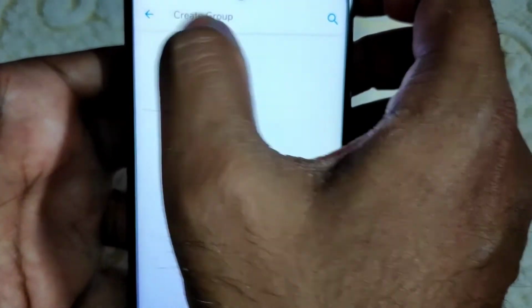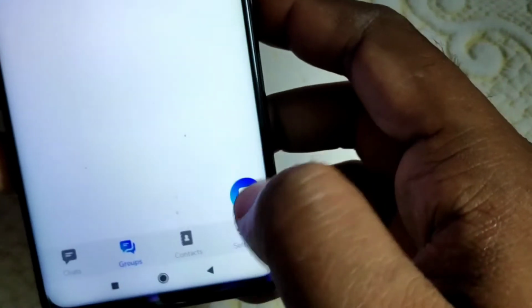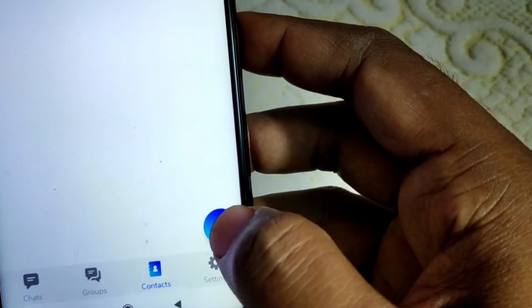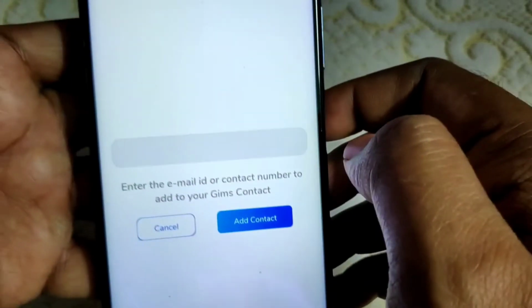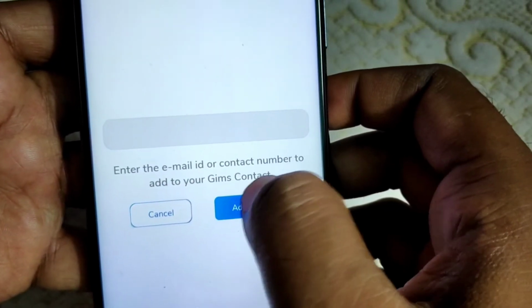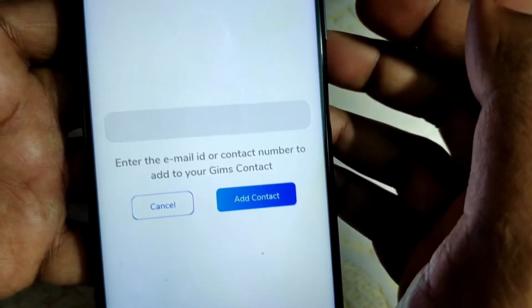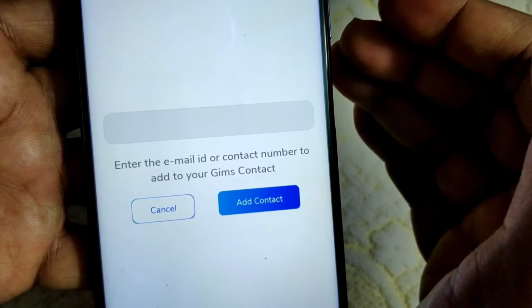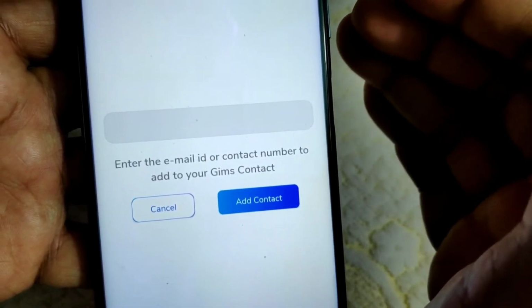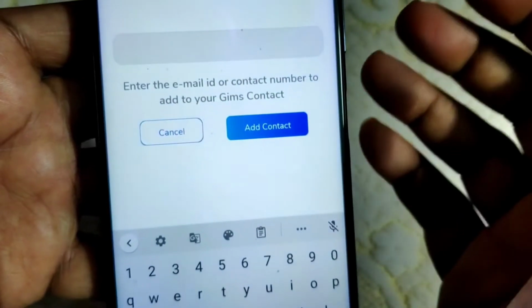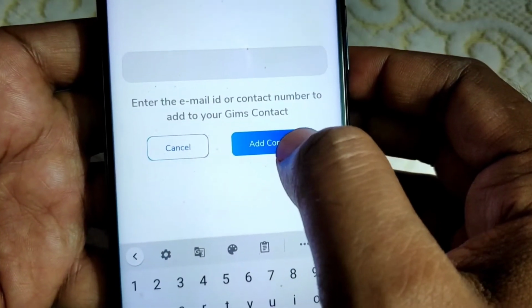Okay. Now let me click on back, and the next part is the create contact. Here click on this plus sign. This is the contact part. Enter email ID or contact. So that means if you know anybody who is a government employee and who has this Sandesh application already installed and is already registered in this Sandesh application, then you can give his or her email ID here, and then you can click on contact.